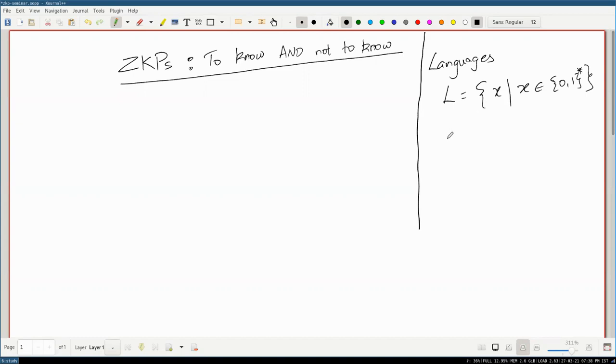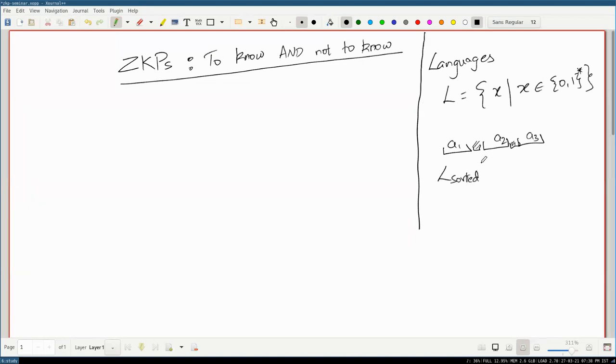You can construct a language where the string is the concatenation of all the numbers in your array with some terminating sequence that splits them, and you encode everything in binary. And the question is, given a string of this form, does it belong to the language L sorted?